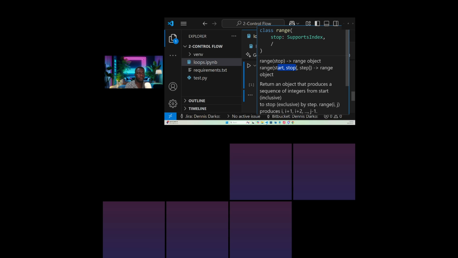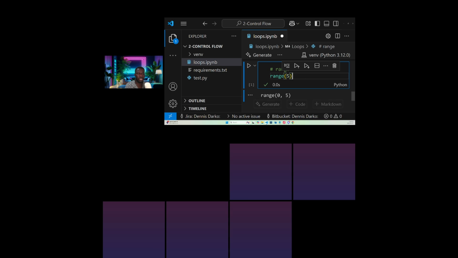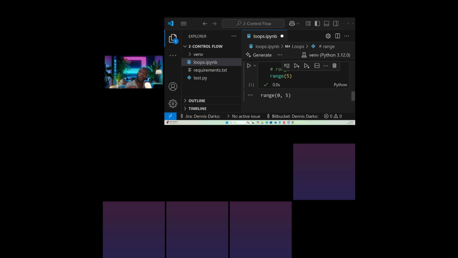So it's telling you that if we say range of 5, it's going to start from 0 and end at 5. But because it's range, it will start from 0, 1, 2, 3, and then 4, because 0 to 4 will be in that range. Okay, so let's try and print using a for loop. Remember, we are dealing with loops, so we are going to use what we call for loops. So let's try and print to see if we can get this range.